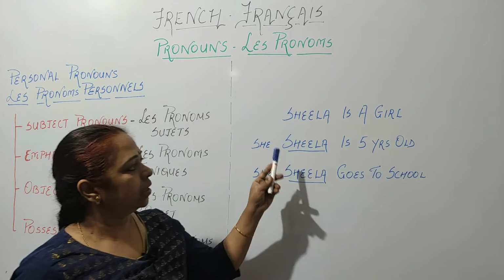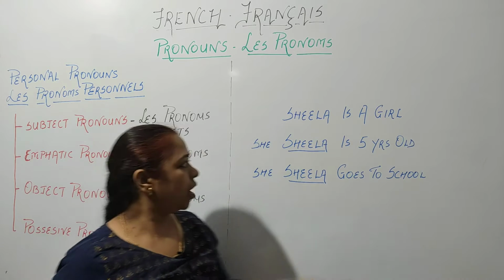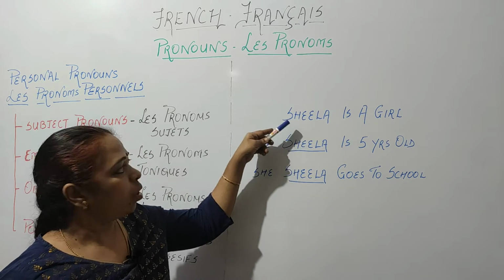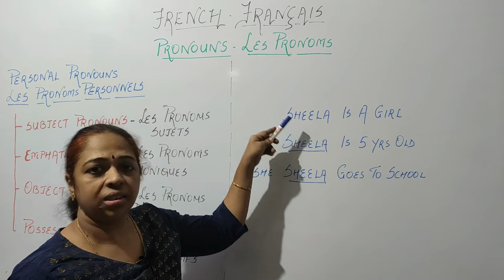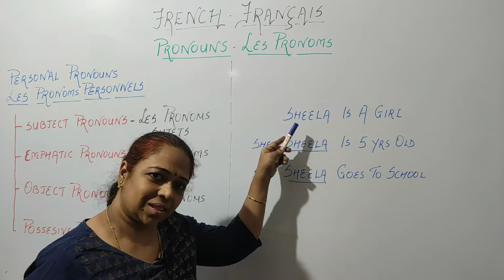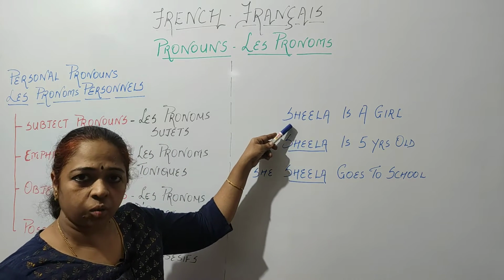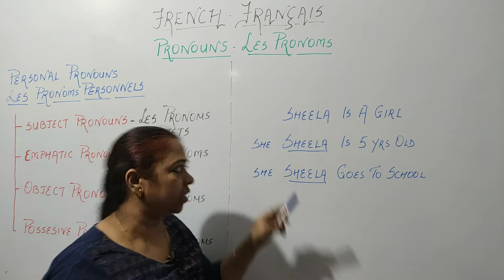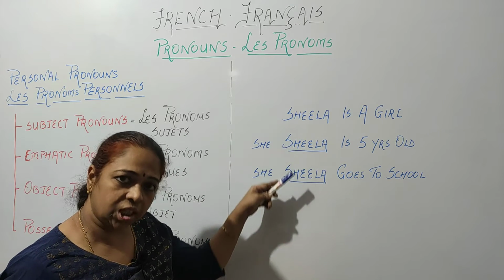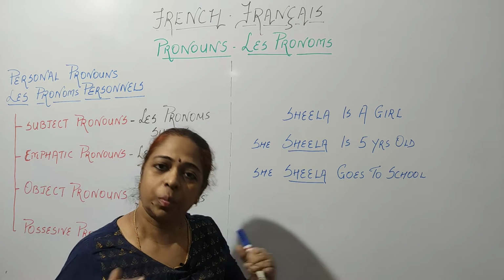Sheila is a girl. Sheila is 5 years old. Sheila goes to school. Now over here we have the word Sheila. This is a subject. Why a subject? Because this is a word which is doing the action. So this is called the subject of the sentence. Now this Sheila, the noun, the proper name of a person, is being repeated in the remaining two sentences. To avoid this repetition, we use pronouns.